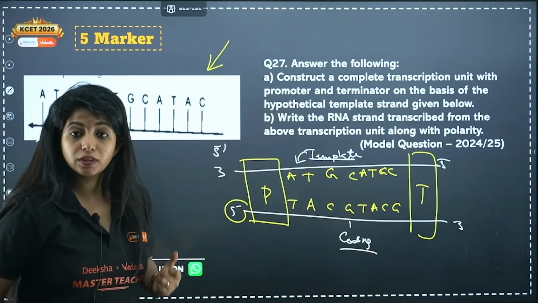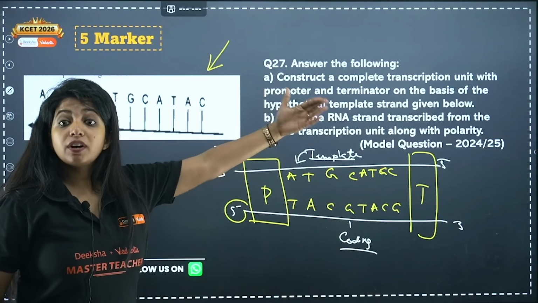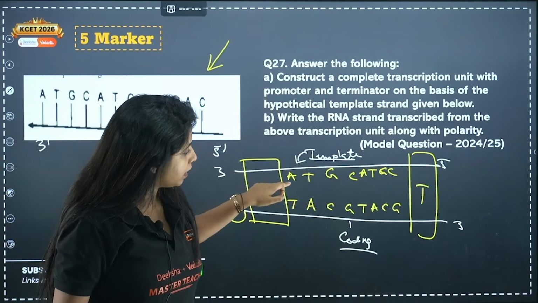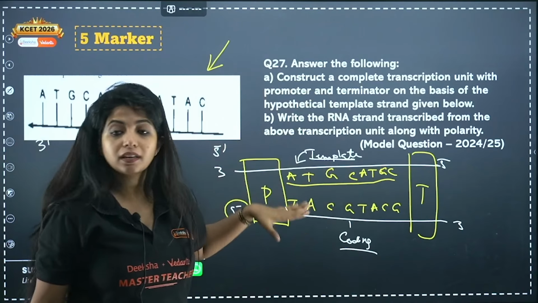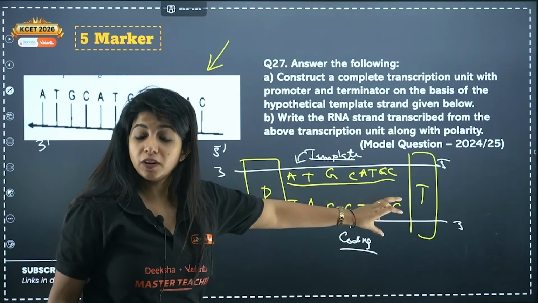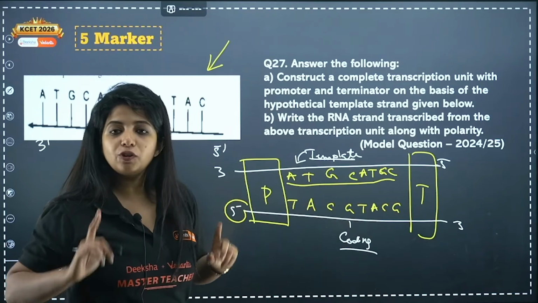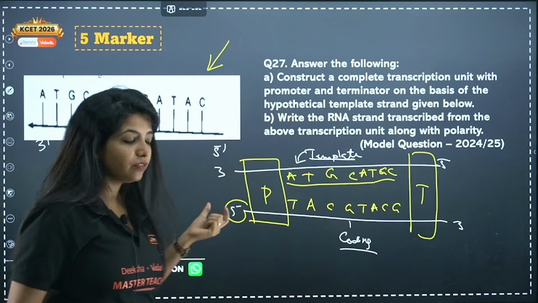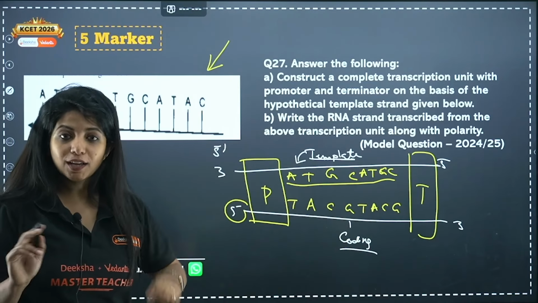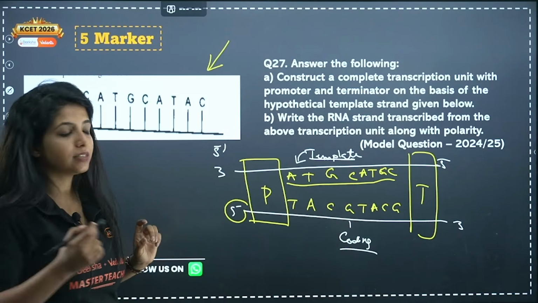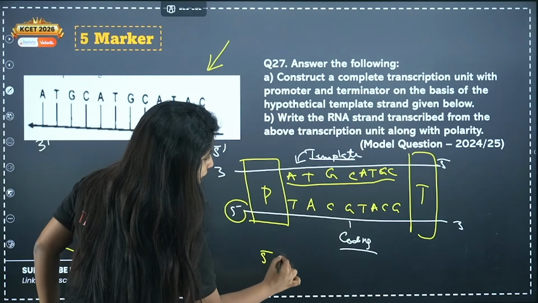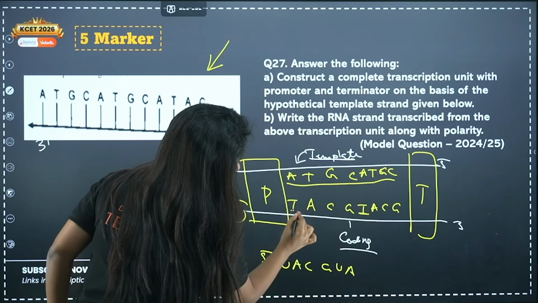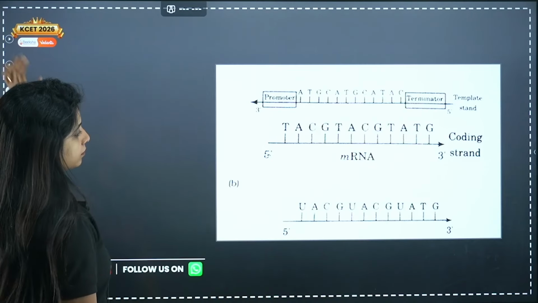Now they are asking you one more thing. Tell the RNA strand which is going to be made from this. So opposite to this, you have to make an RNA strand. You have already made an opposite DNA strand. You just have to do one change: wherever T is there, replace it by U, because in RNA you do not have thymine, you have uracil. So it will be 5' UACGUA. Wherever T is there, replace by U, and that's all.